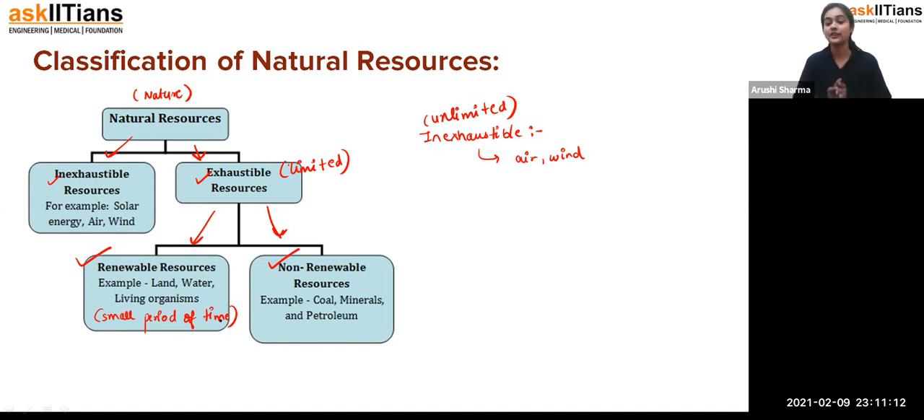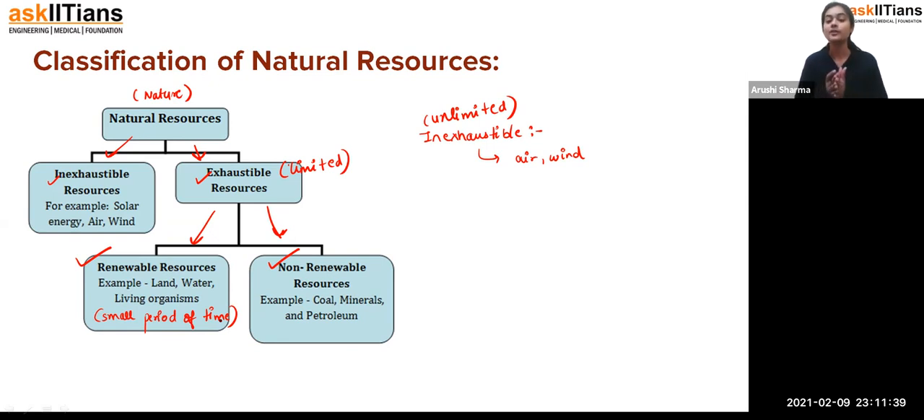Same with living organisms. If any species is becoming exhausted, but some of them remain, they can breed with each other and give offspring, and there you can see the species converting from the exhaustible state to another type. Fine. So, students, renewable resources are those which you can renew again, but they are of the exhaustible type only.